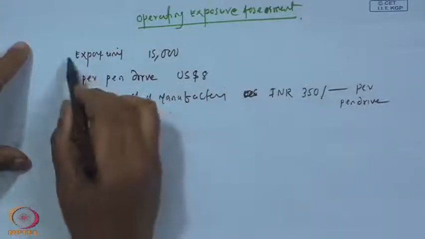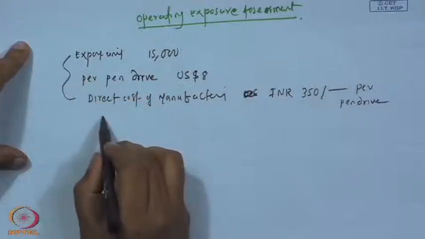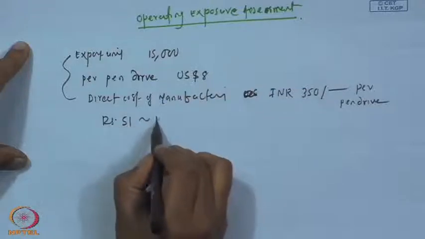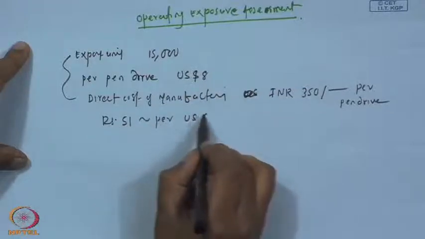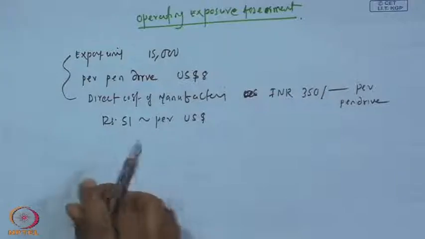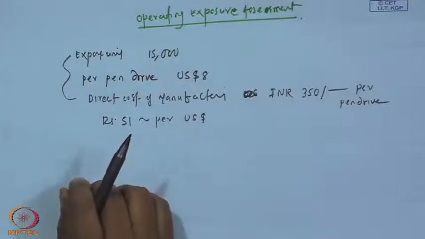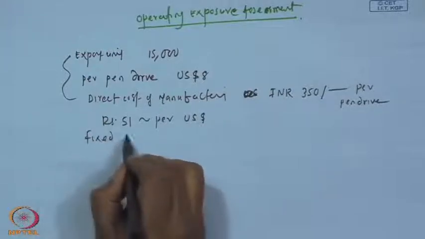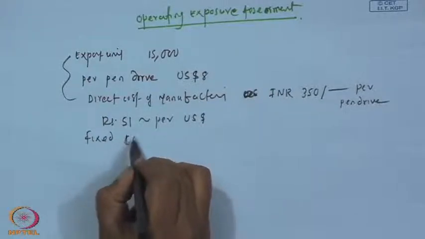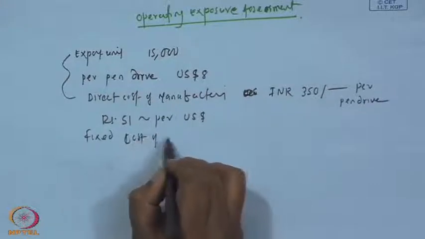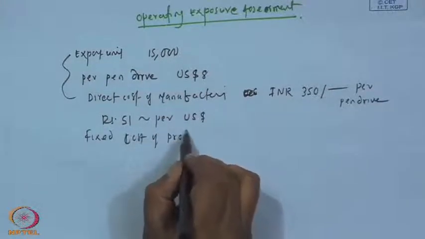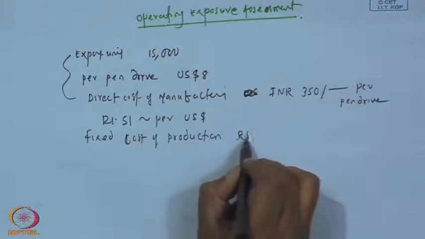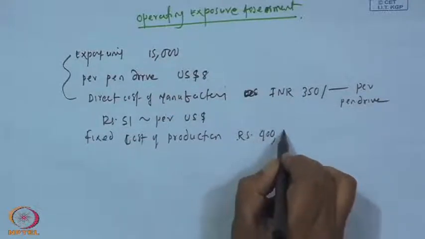And when they take the decision, that time the rupee was 51 per USD, that is US dollar. And here the fixed cost of production in INR, that is Indian rupee, is 400,000.